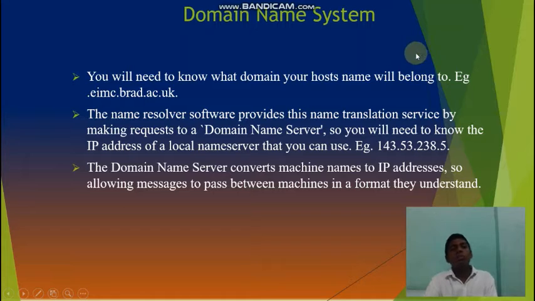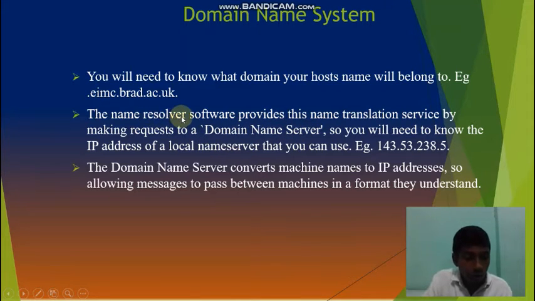Domain name system. You will need to know what domain your host belongs to. Example, .brac.ac.uk.